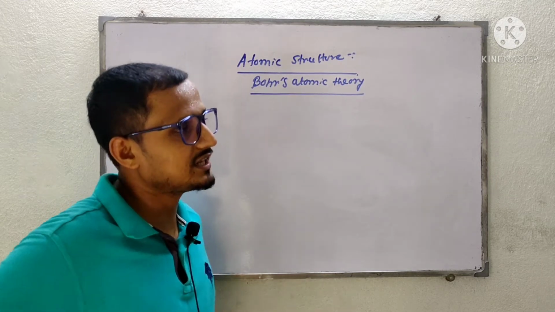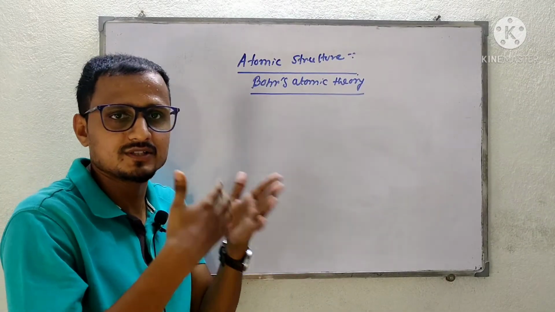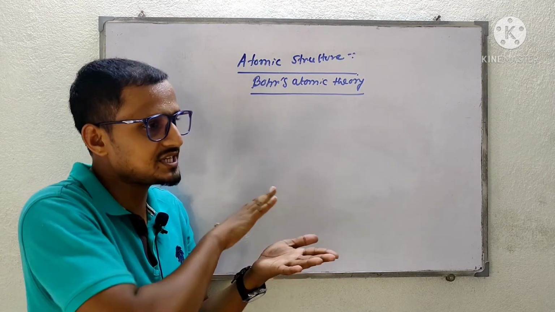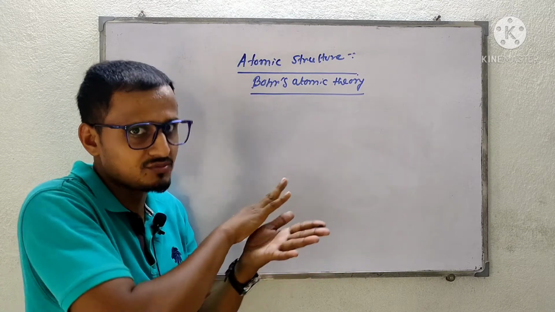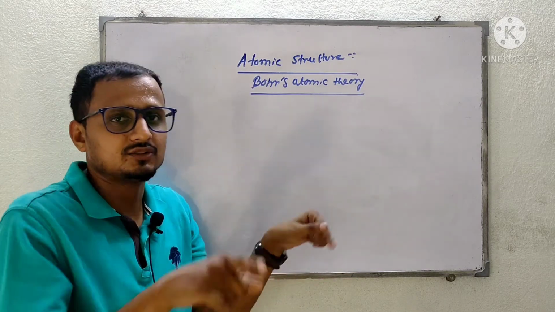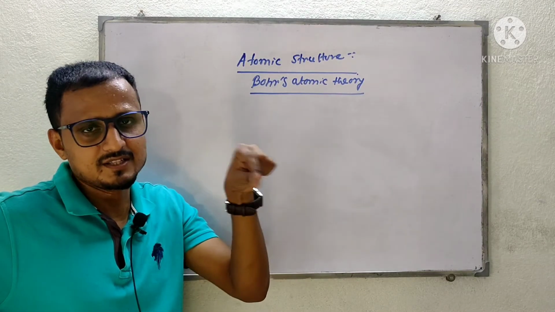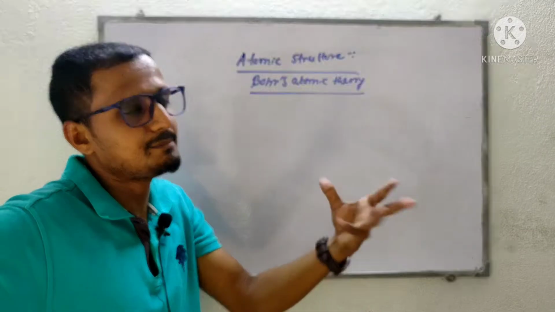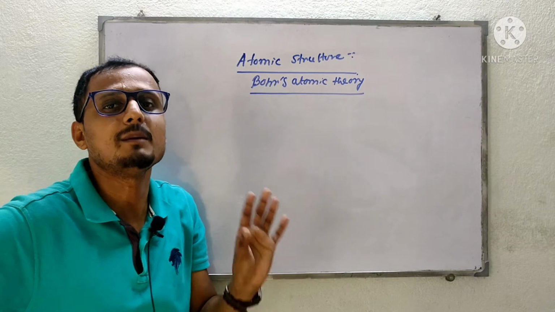In that model he said that the structure of the atom is circular, and in that circle positive charge is spread out. That means protons are spread throughout the circle, and negative charge, the electrons, are placed in it, just like plums placed in a pudding. That model is called the plum pudding model.